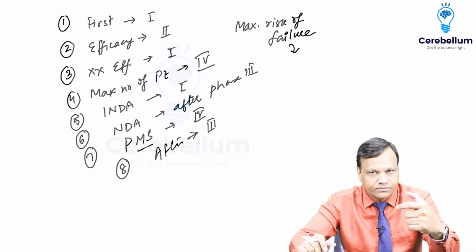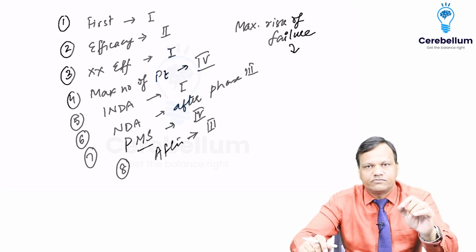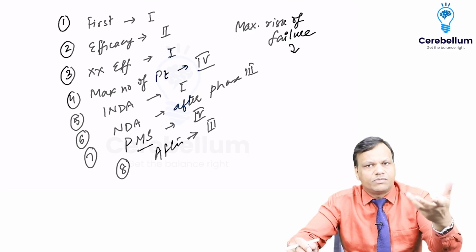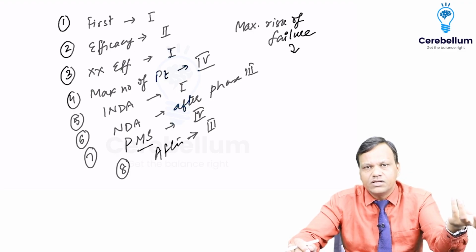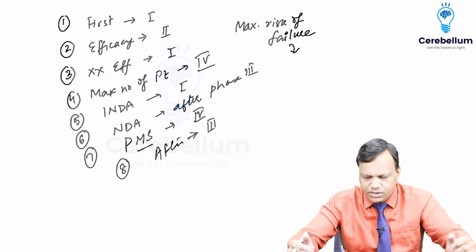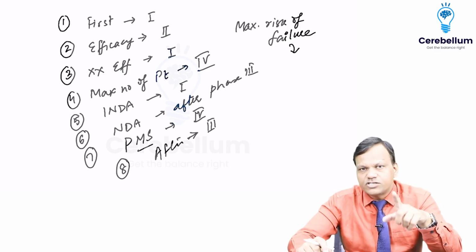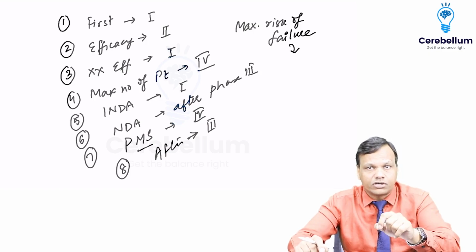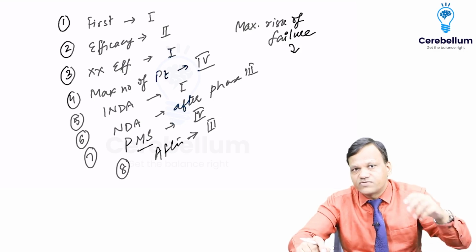So we can see what we do in phase 1. We are calculating the dose, maximum tolerable dose. It may not be 100, it may be 50. Okay? So there is very low risk of failure because we are just seeing the dose. In phase 2, we are first of all saying about efficacy, whether that drug is efficacious or not. High chance that it may fail because we are doing it for the first time.